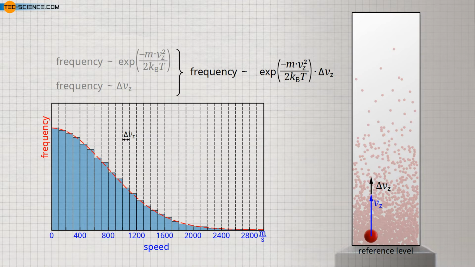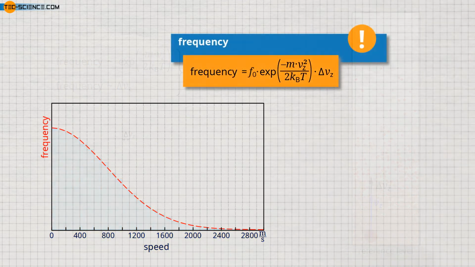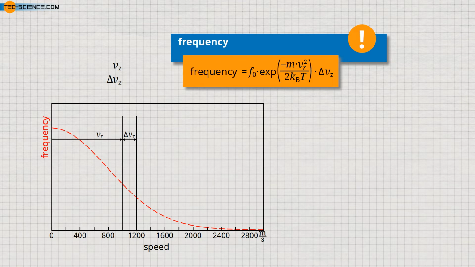In order to obtain a formula for the actual calculation of the frequency, a formal proportionality factor f0 can be introduced, so that the following equation applies, which describes the frequency of a speed in the range between Vz and Vz plus delta Vz. For example, one could assume a speed of Vz equals 1000 meters per second and an interval width of delta Vz equal to 200 meters per second.